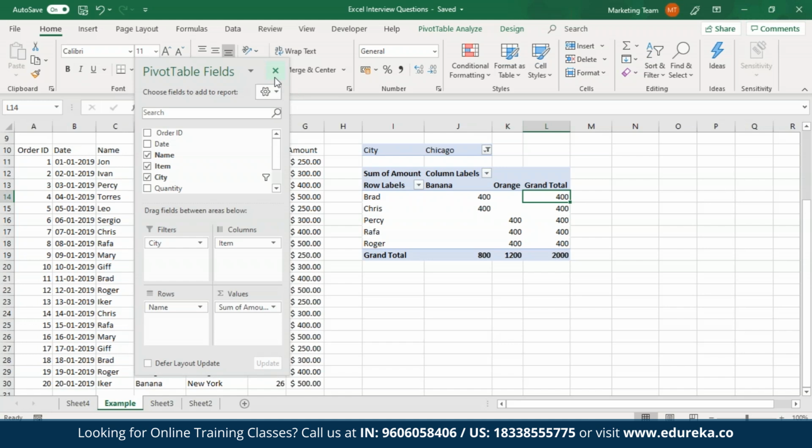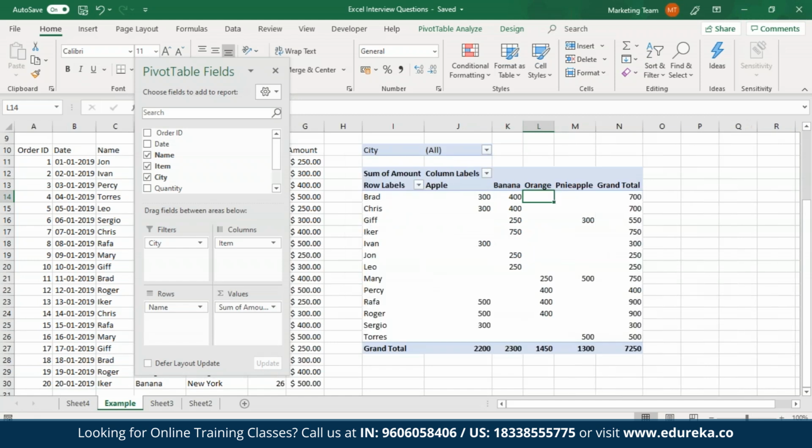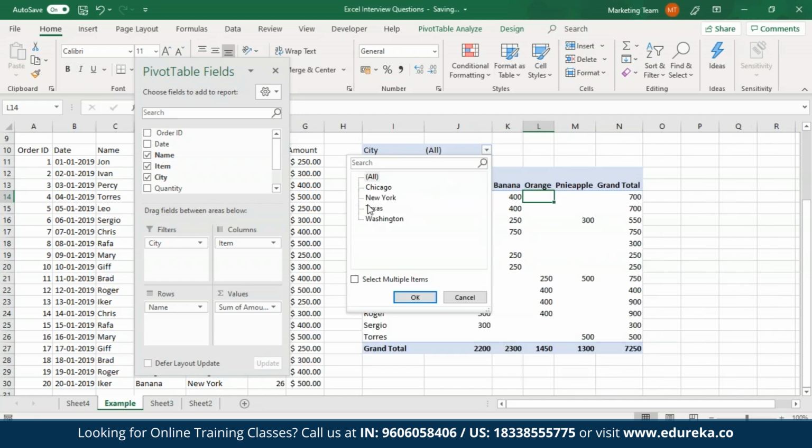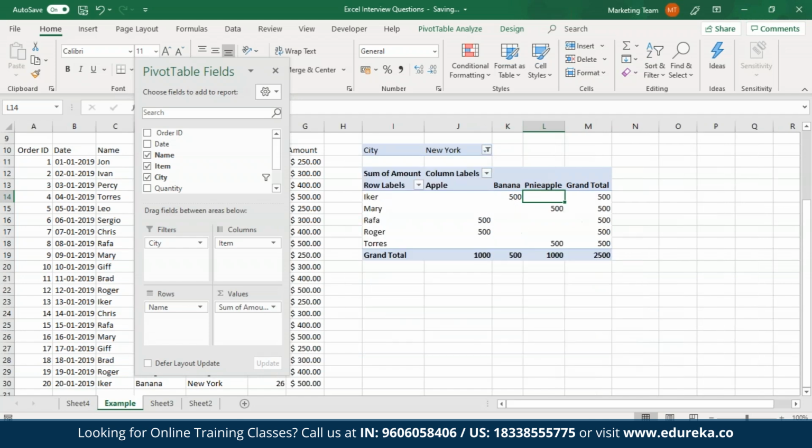To do this, all you have to do is place the field based on which you wish to filter the data, and then from this pivot table, filter the data according to your choice. So as you can see over here, I've placed the city field in the filters area, and over here, I can filter out the data for all the cities or choose any city of my choice. Okay, so let me just choose New York and click on OK. So as you can see over here, I have a pivot table created only for the New York City.